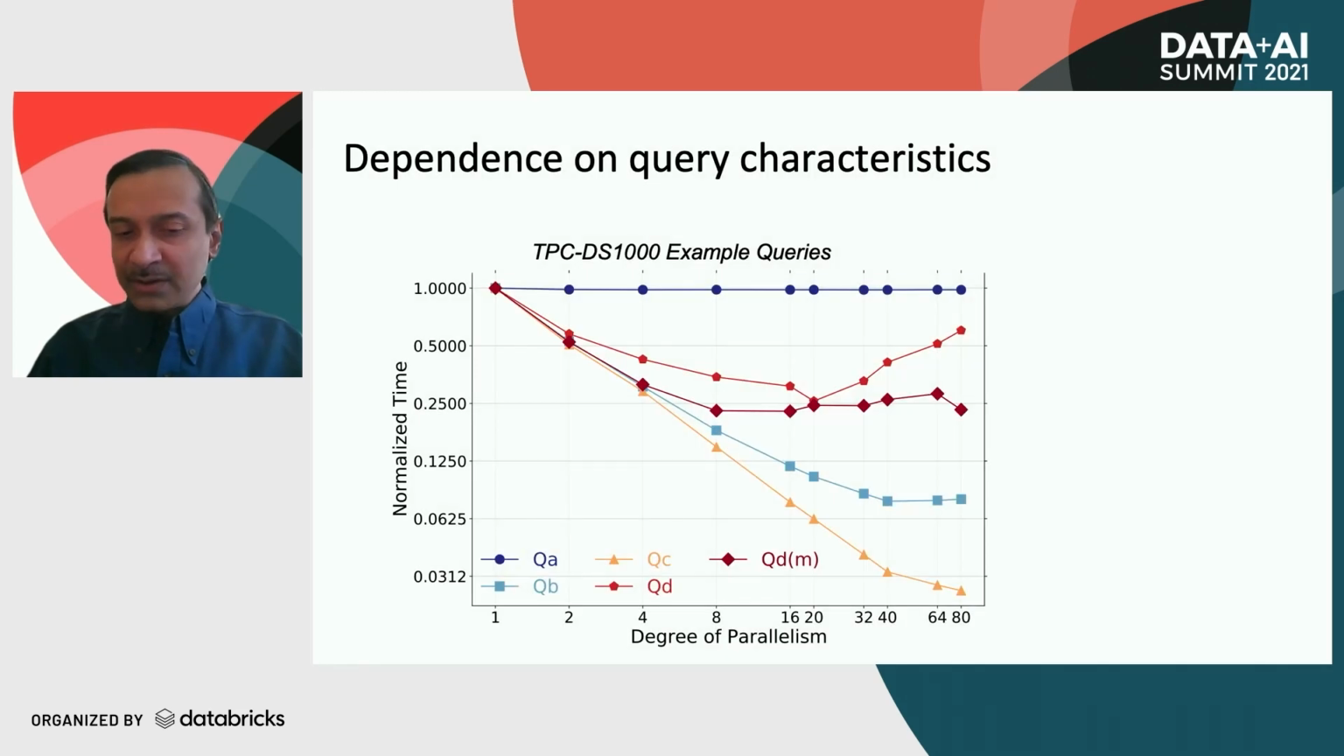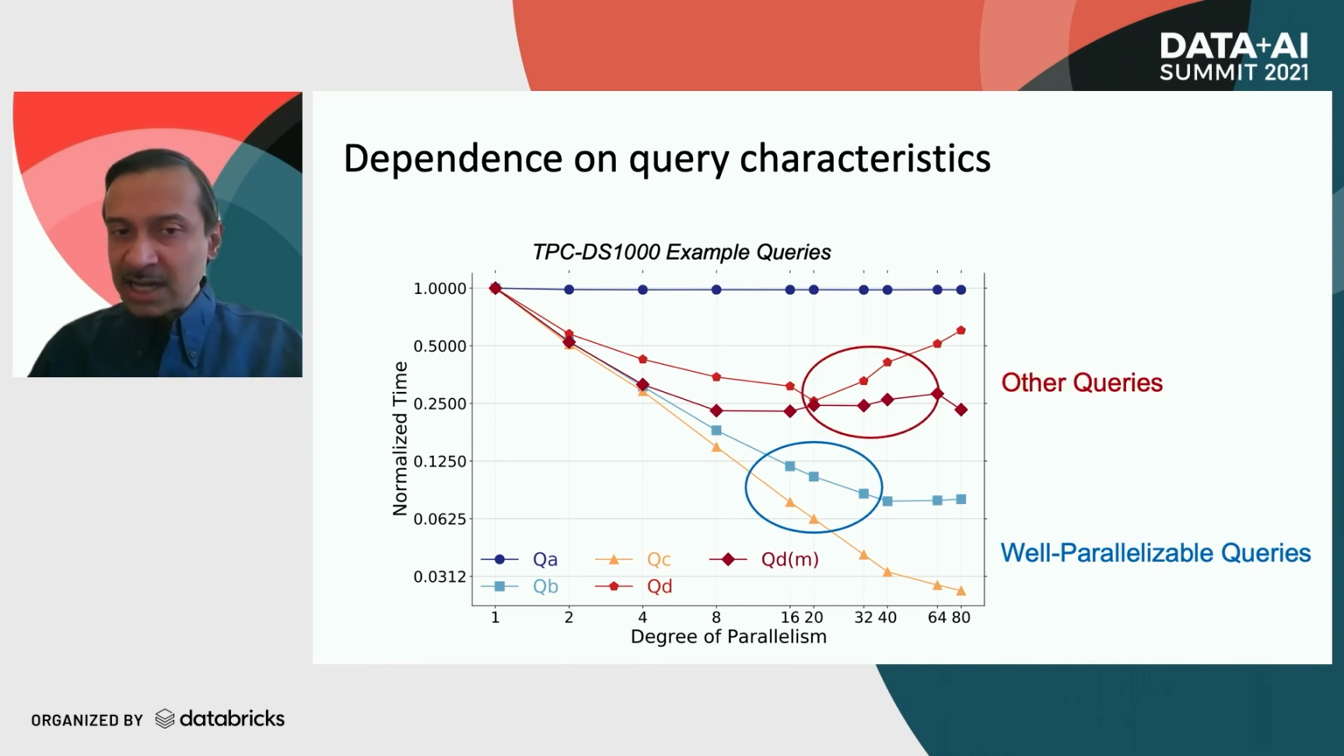The choice of the DOP value affects different queries in different ways. Here we show a few example queries from TPC-DS benchmark suite. The x-axis shows the degree of parallelism, or DOP, and the y-axis shows query runtime normalized to the runtime at DOP1. Some queries are well parallelizable, that is, their runtimes decrease with increasing DOP. Whereas for some other queries, they're not so much parallelizable, particularly at the high DOPs, and we see that actually the runtime increases at high DOPs. So from these examples, we see that a single choice of the DOP is not likely to be optimal for all queries, and we need to take into account query characteristics while selecting the optimal DOP.